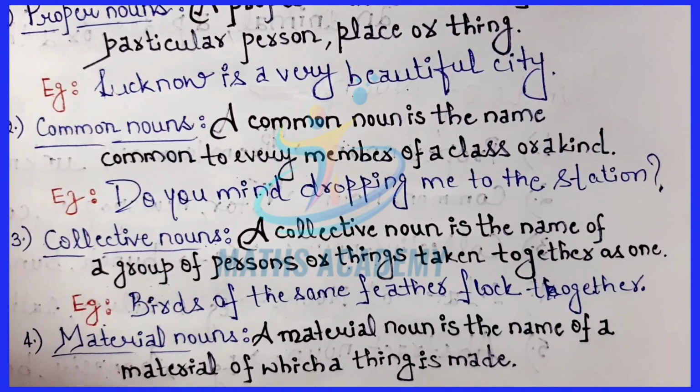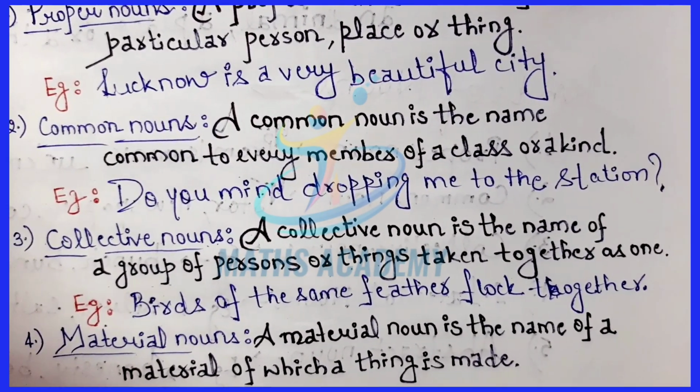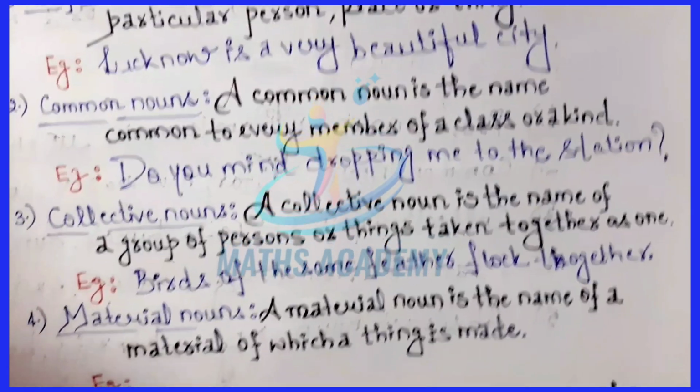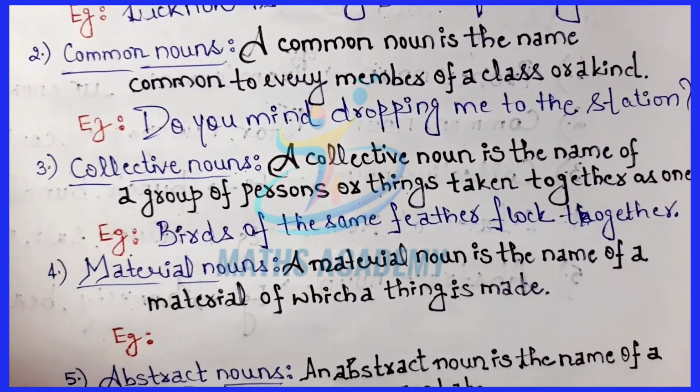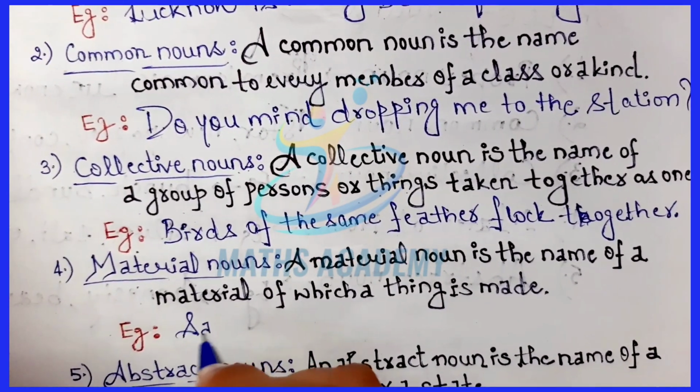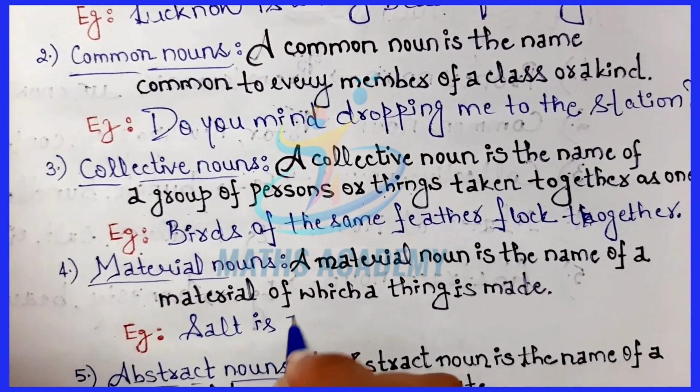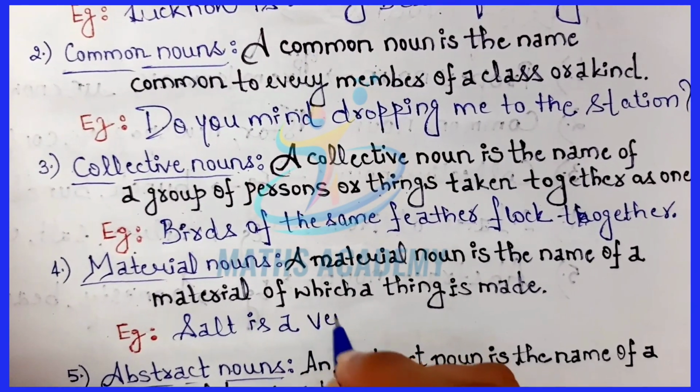Next is the material noun. A material noun is the name of a material of which a thing is made. Example: salt is a very necessary ingredient.